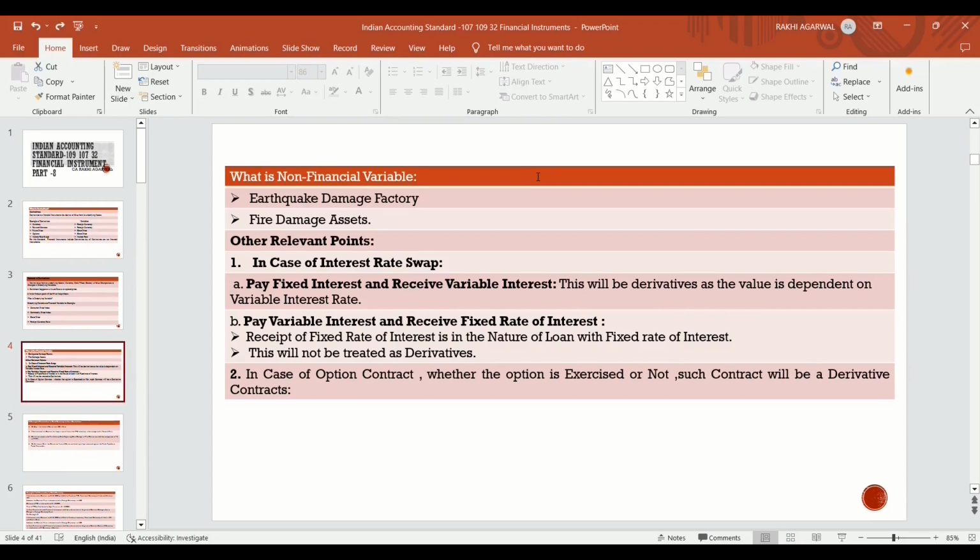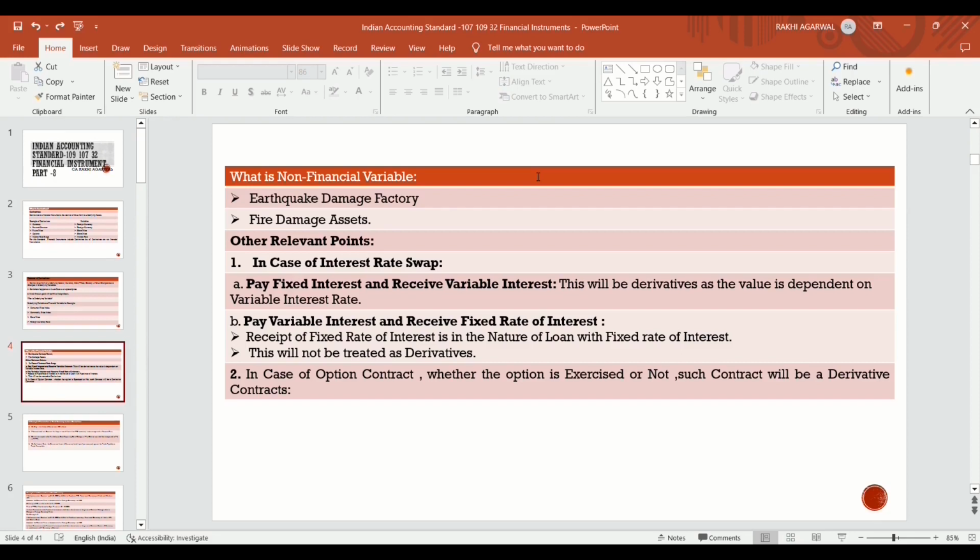So there is an exchange of interest rate from fixed to variable. It means you will pay the bank a fixed rate of interest, and the bank will pay you a variable interest rate, in order to protect yourself from market variability, from interest rate variability. So this will also be a derivative as the value is dependent on the variable interest rate. Now in the other interest rate swap, you are going to pay a variable interest rate and receive a fixed rate of interest.